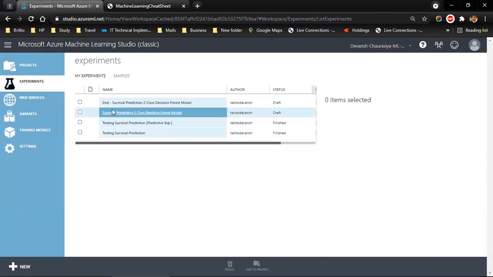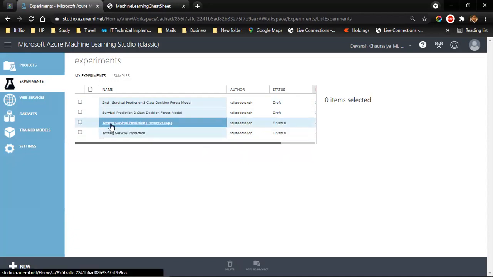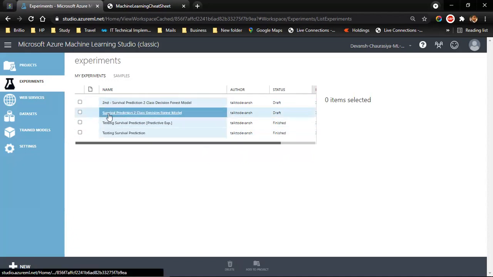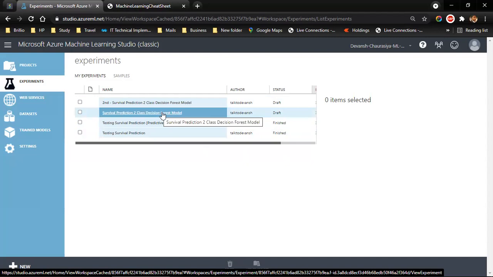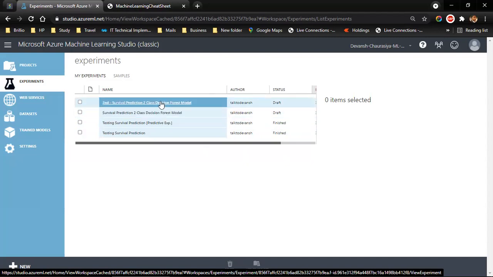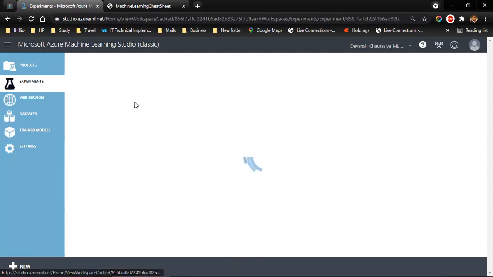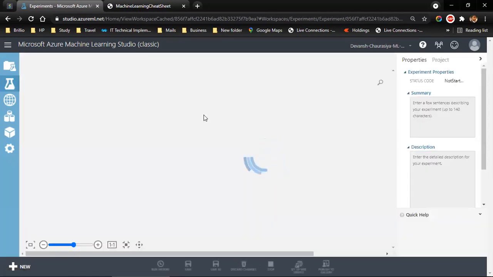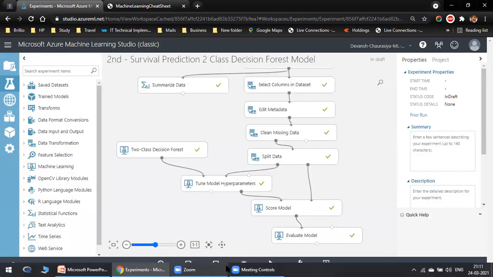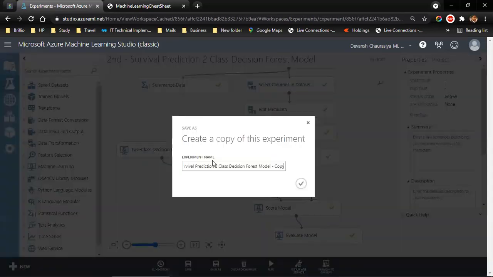Okay, now we have only 2 experiments. You have to ignore these 2. So we have the first one, and then we made a copy of the first one, and we did the hyper tuning. Now I'm going to make a copy of this, and I will just call it third, and save as.